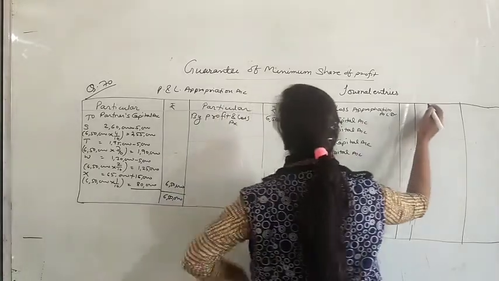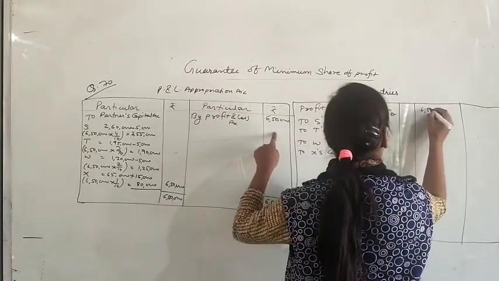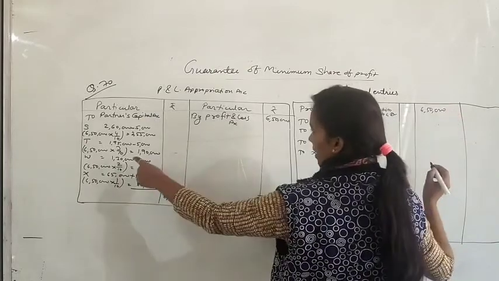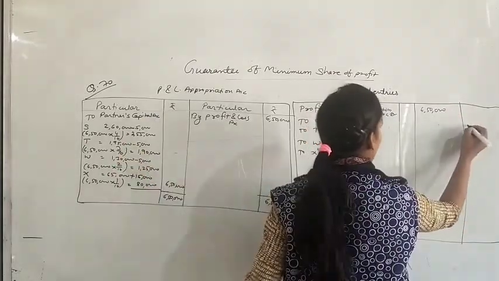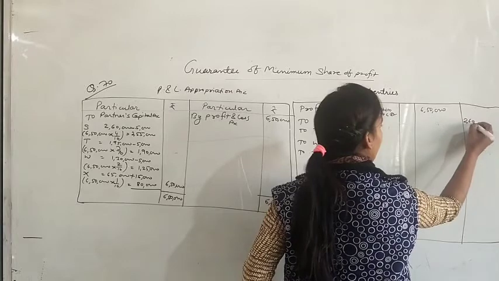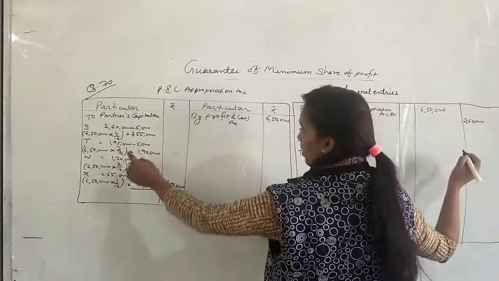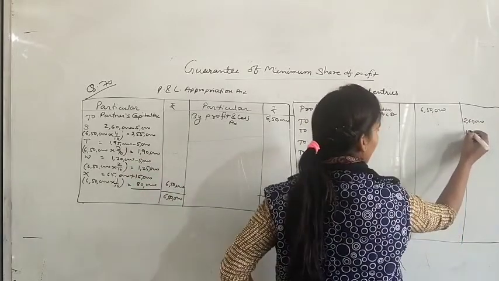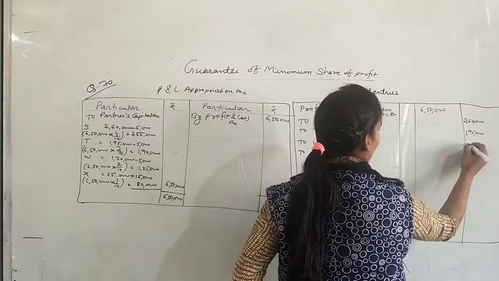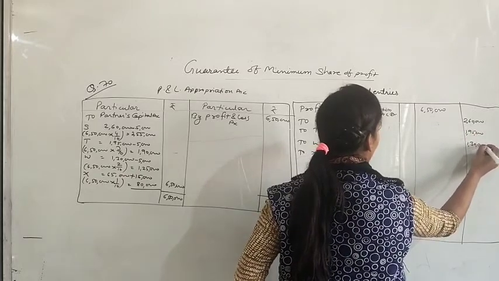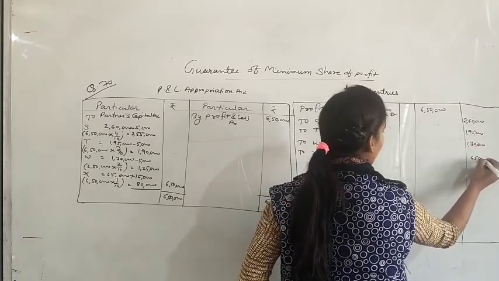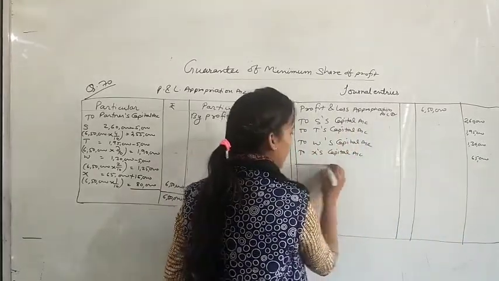So total profit was rupees 6,50,000, and here we will write 2,60,000 for the first partner, 1,95,000 for the second partner, 1,30,000 for the third partner, and 65,000 for the fourth partner.